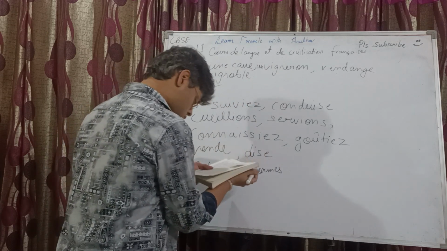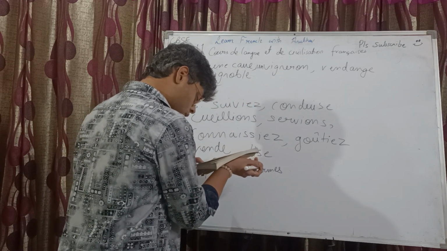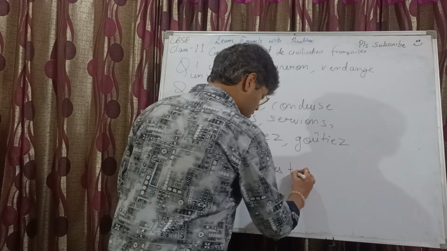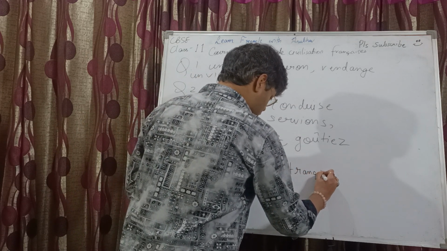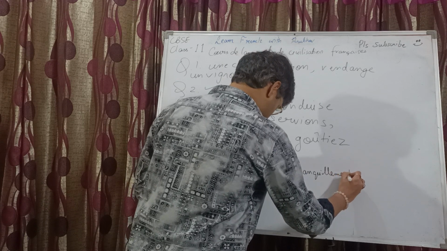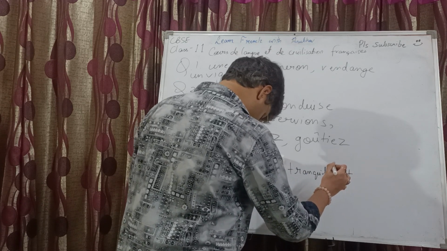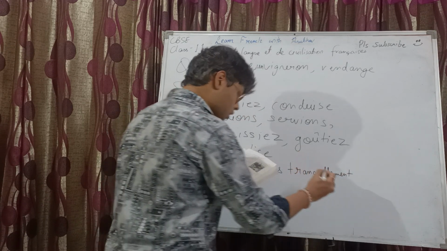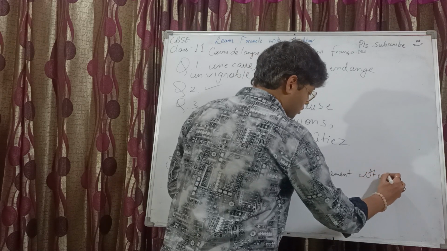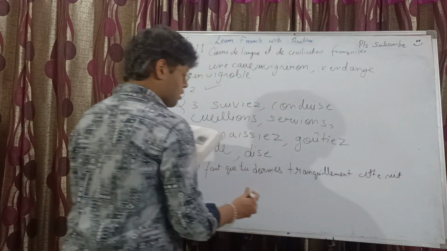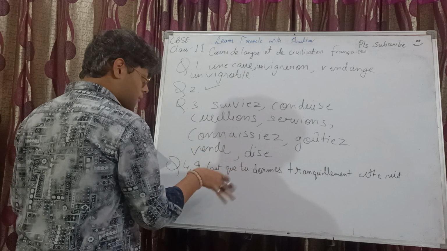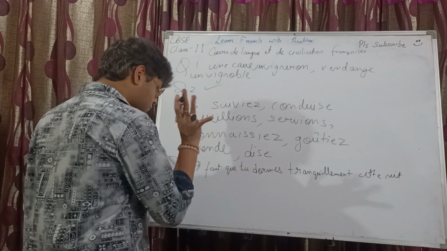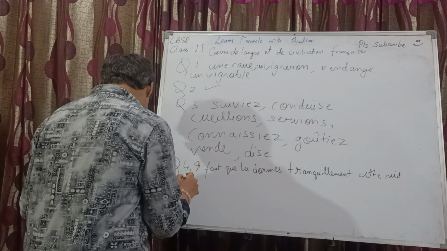Il faut que tu dormes tranquillement cette nuit. Like it is a must that you sleep, or you must sleep peacefully this night. Cette nuit.